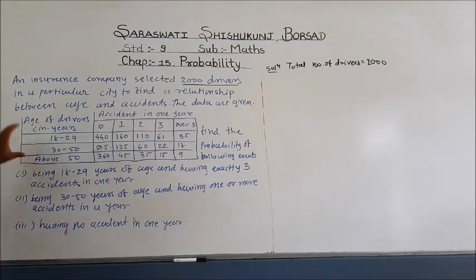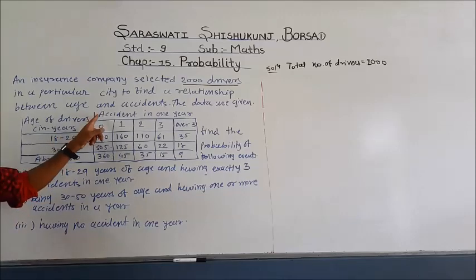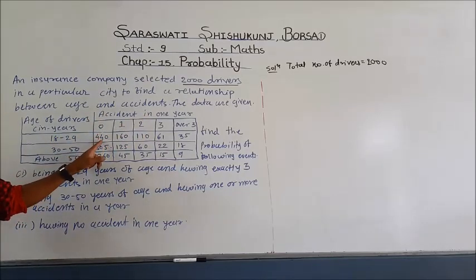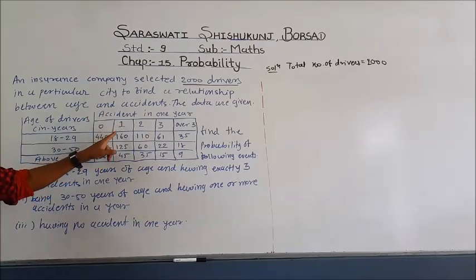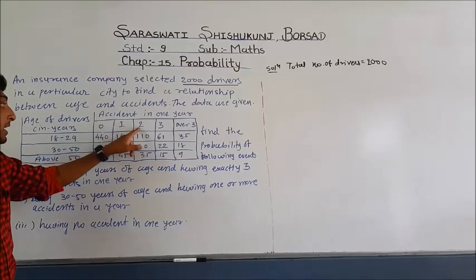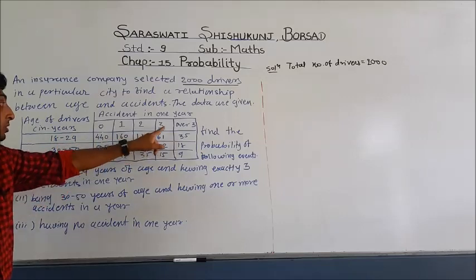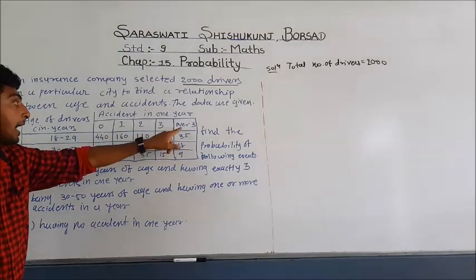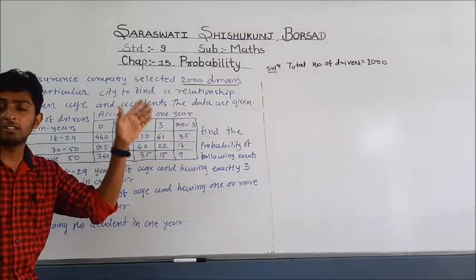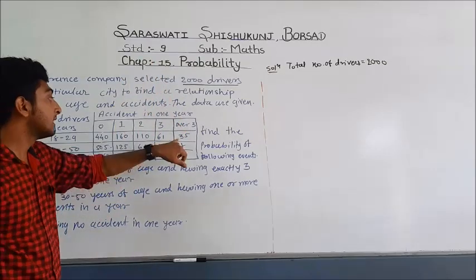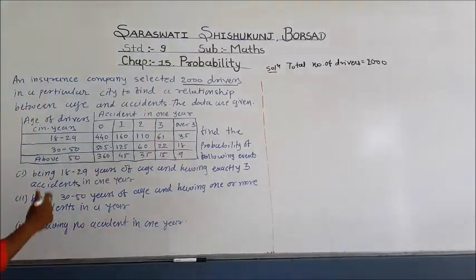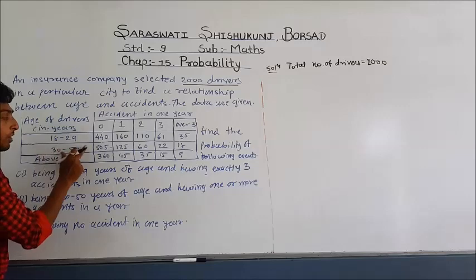Now in a particular city, to find a relationship between age and accidents, the data are given. Here friends, we are given age of driver, that means from age 18 to 29. Accidents in 1 year: 0 accidents, 440; 1 accident, 160; 2 accidents by drivers aged 18 to 29 is 110; 3 accidents, that means 61; and over 3, that means 4, 5, 6, is 35. In the same way another age group is 30 to 50.